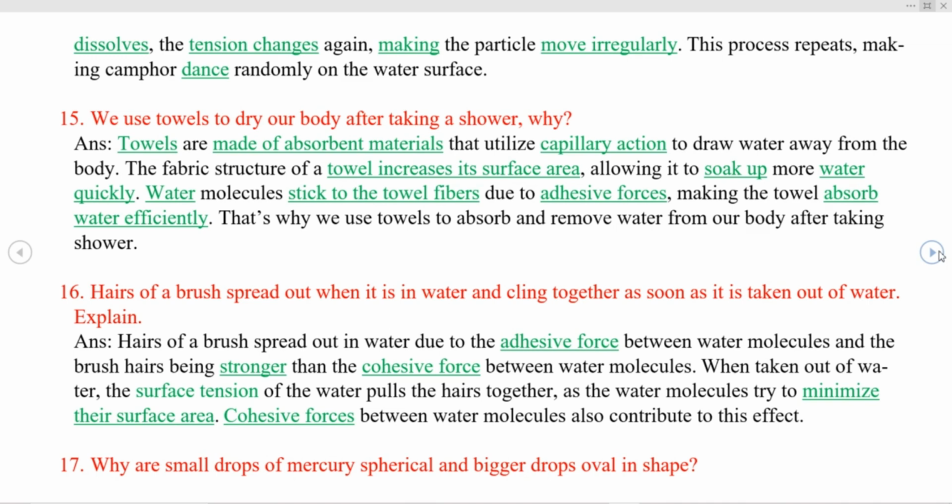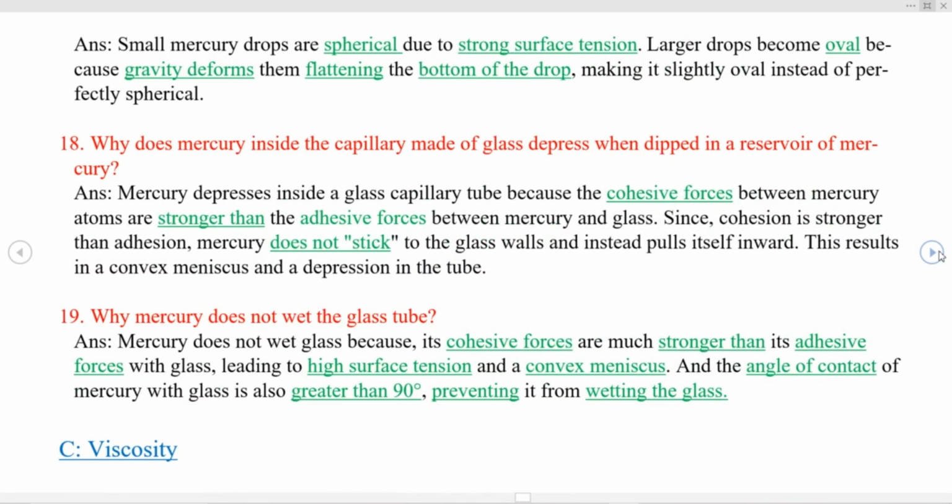Next question we have is, why are small drops of mercury spherical and bigger drops oval in shape? Small mercury drops are spherical due to strong surface tension. Larger drops become oval because gravity deforms them, flattening the bottom of the drop, making it slightly oval instead of perfectly spherical.